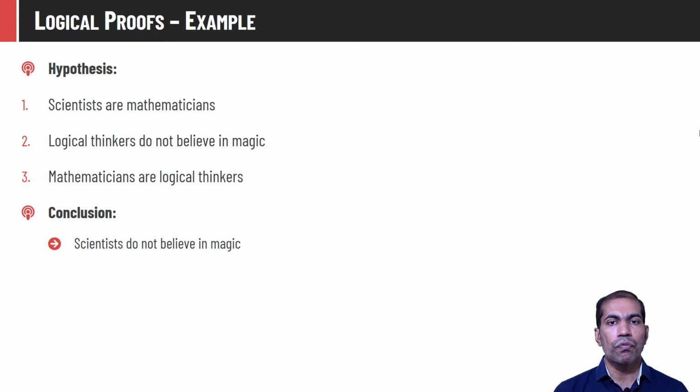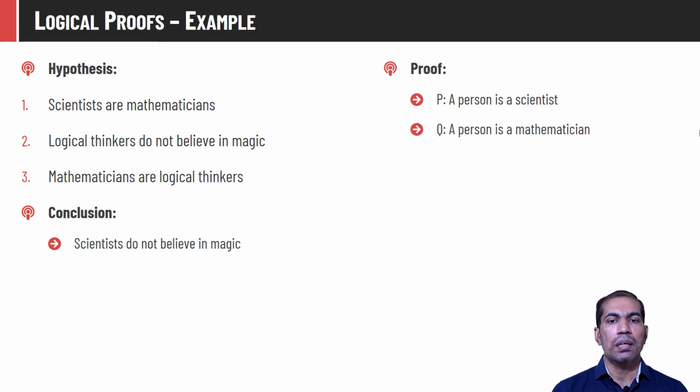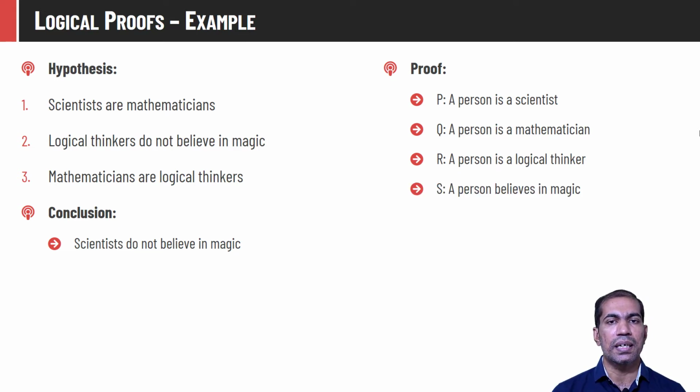So first we have to find such small individual propositions, and then we have to formulate the association or the relations between them with the help of connectives. Let us call "a person is a scientist" as a proposition P. Let us label "a person is a mathematician" as Q. "A person is a logical thinker" as R. And "a person believes in magic" as capital S. So we have found individual propositions from these compound propositions.